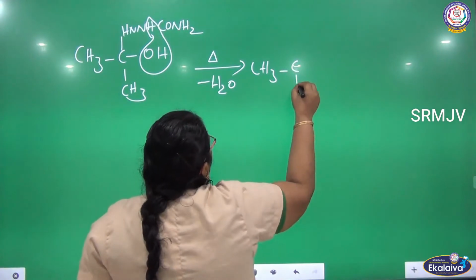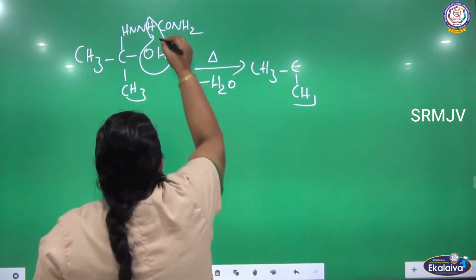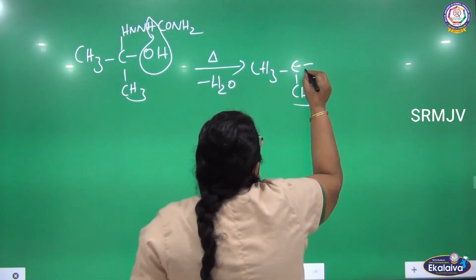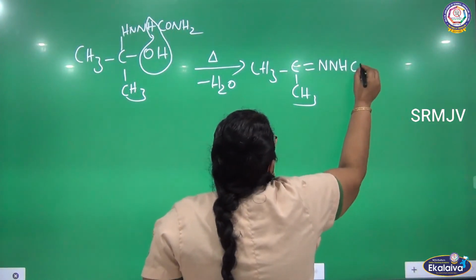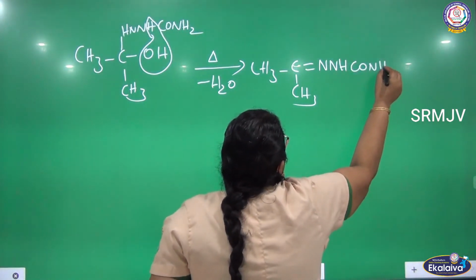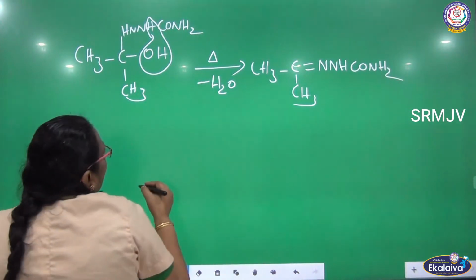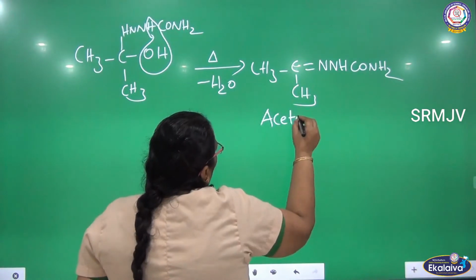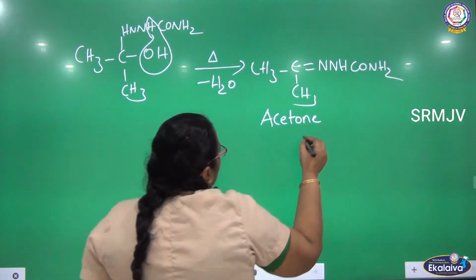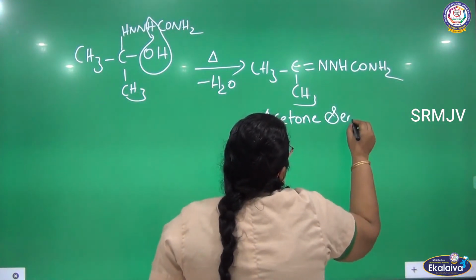CH3, CH3, okay. As hydrogen is removed, a double bond will be formed. NNHCONH2. Who is the parent here? The parent is acetone, I have derived it from acetone. So the name of the compound is acetone semicarbazone.